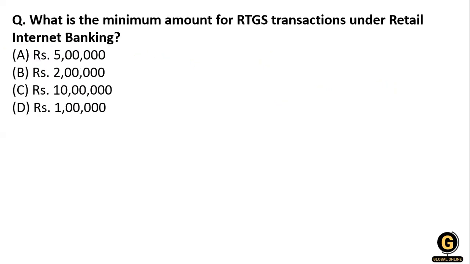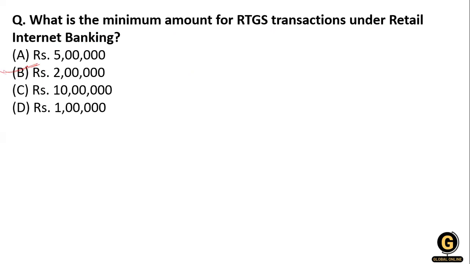Now the next question which is on your screen: what is the minimum amount of RTGS? Some questions are really factual, so they do not need too much explanation, and I will go through those fast. So what is the minimum amount of an RTGS transaction under retail internet banking? The options are 5 lakh, 2 lakh, 10 lakh, 1 lakh. The right answer is 2 lakh.